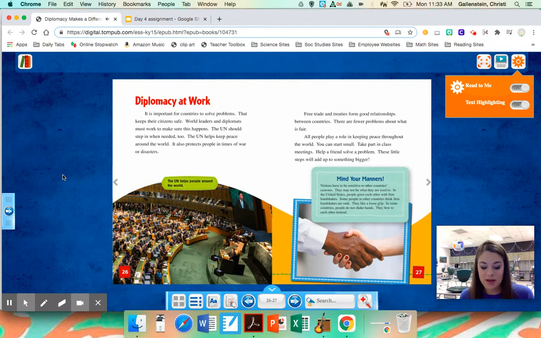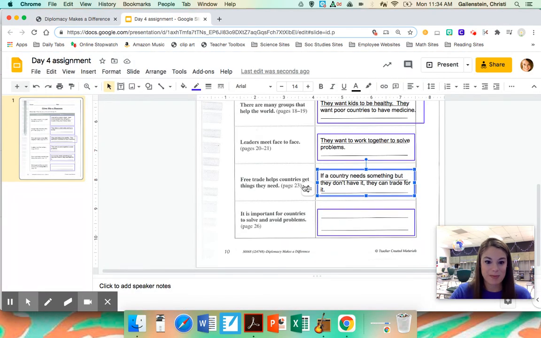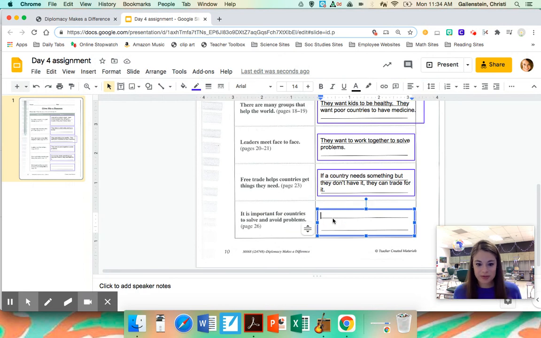So on this page, the author actually came right out and stated her main idea in the first sentence of this paragraph. It is important for countries to solve problems. Why? That keeps their citizens safe. So now we have a reason for the main idea. Let's type it in the assignment. It's important for countries to solve and avoid problems because it helps citizens to be safe.